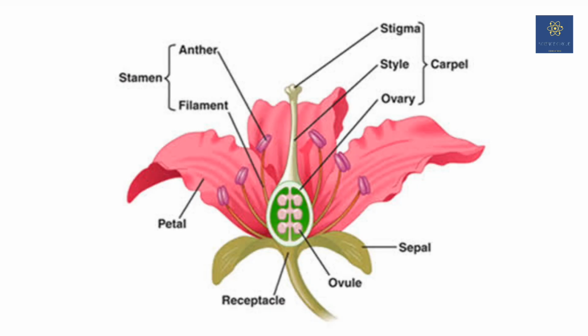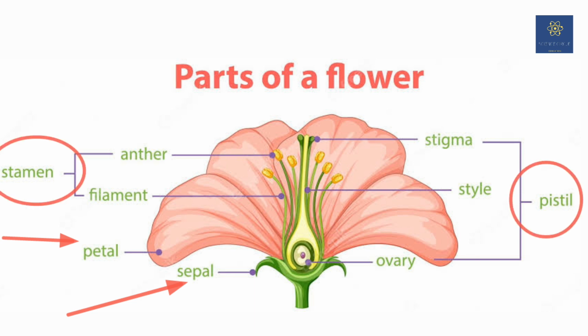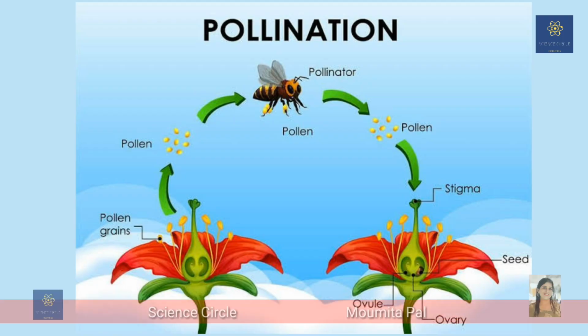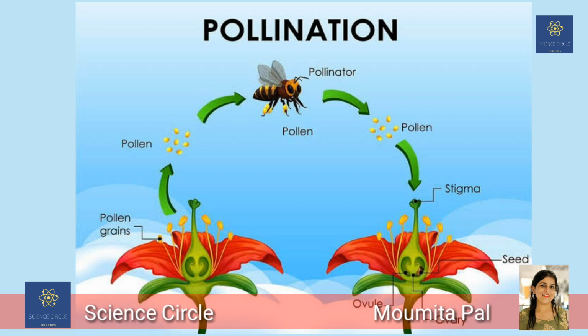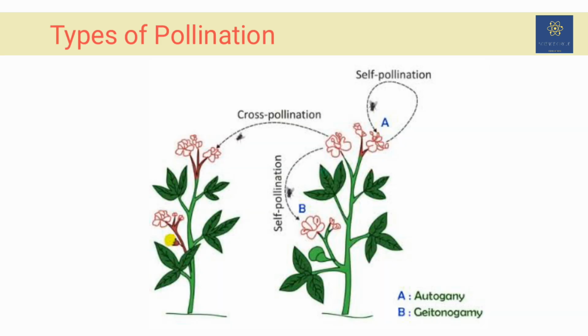In my previous video, we learned about the structure of the flower. We came to know in detail about the four whorls of the plant, that is sepal, petal, stamen and pistil. Today, we will be discussing pollination. So what is pollination? Pollination is the transfer of pollen grains from the anther to the stigma. We will also discuss the kinds of pollination.